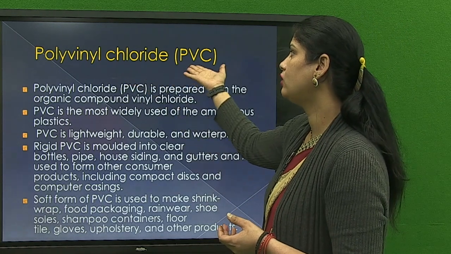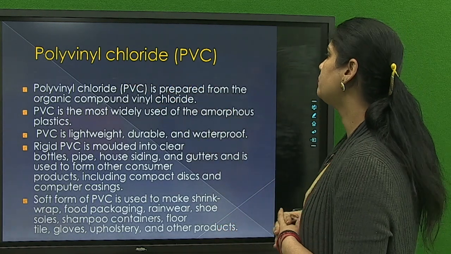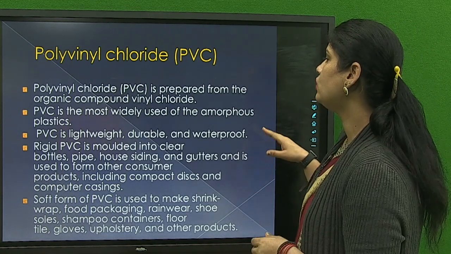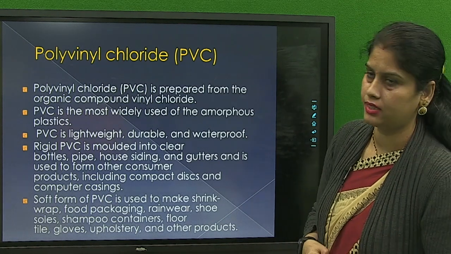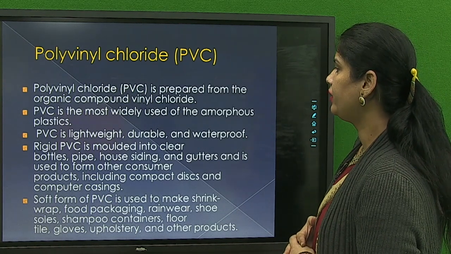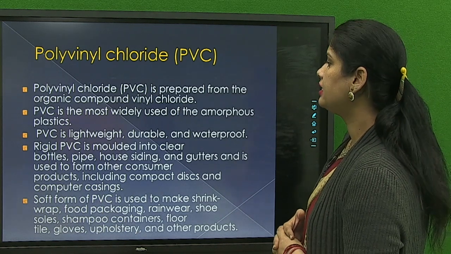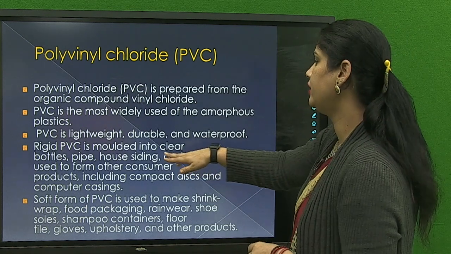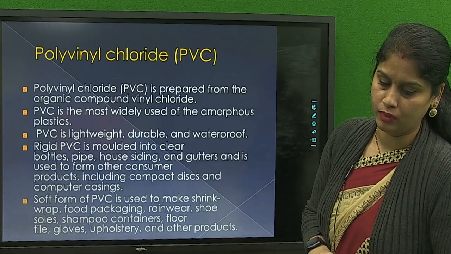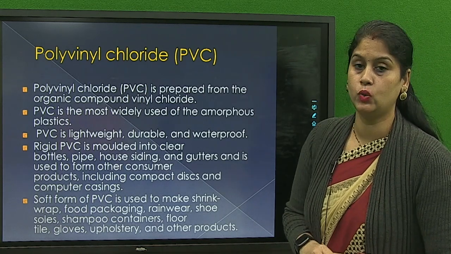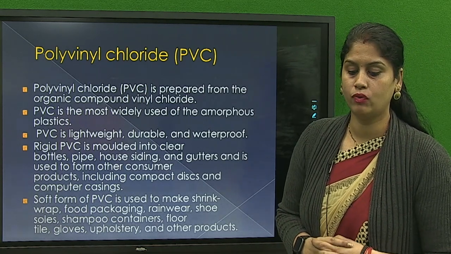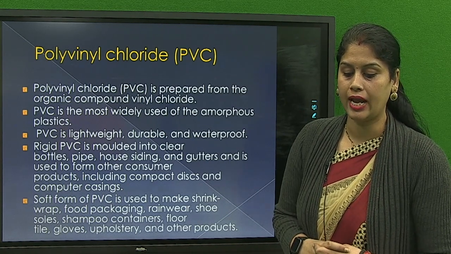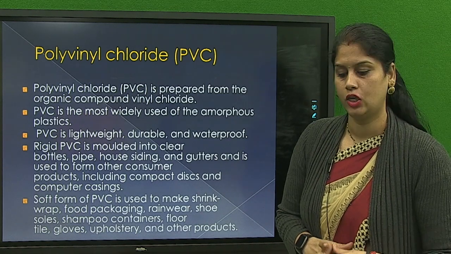Now come to the categories of plastic. First one is polyvinyl chloride. Polyvinyl chloride is prepared from the organic compound vinyl chloride, and PVC is the most widely used of the amorphous plastics. And PVC is lightweight, durable and waterproof. Rigid PVC is molded into clear bottles, pipes, house siding and gutters, and it is used to form other consumer products. Soft form of PVC is used to make shrink wrap, food packaging, rainwear, shoe soles, shampoo containers, floor tile, gloves, upholstery and other products.